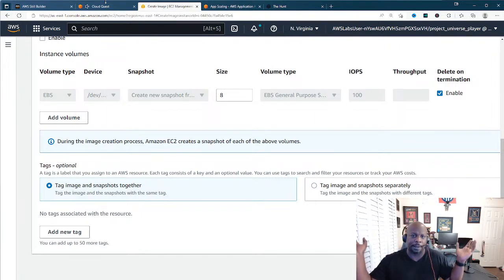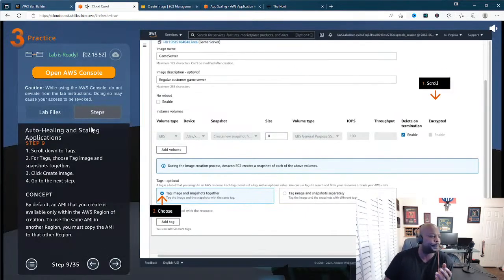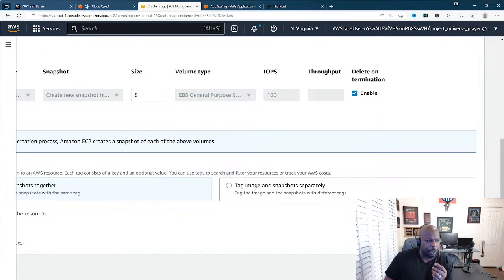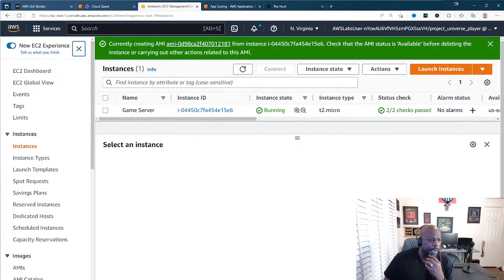Because if you create like 1,000 machines and then you don't tag them properly, you might be like, oh, where did I put that game server? Or where did I put that web server? So on and so forth, right? All right, so choose tag, we're done, and then it says, hey, create image. So then we'll go ahead and do that. So now we are creating an image of that game server.